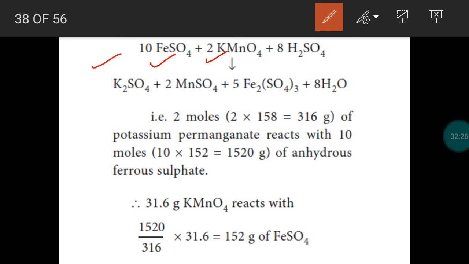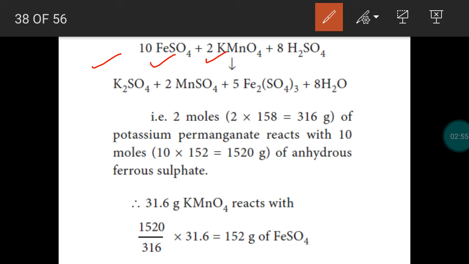So in both the concepts, the amount of reactant should be equal. According to gram equivalent concept, we said 31.6 gram potassium permanganate combines with 152 gram ferrous sulfate. When we explain the balanced reaction using mole concept, we express reactants in terms of moles, but the mass should be the same, right? So we can confirm it.